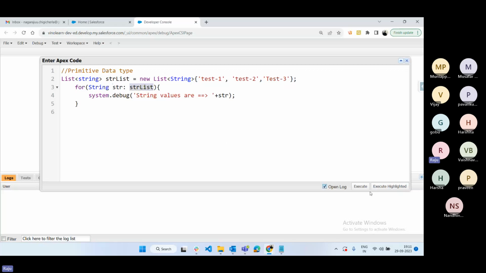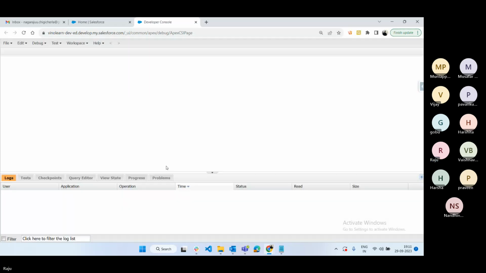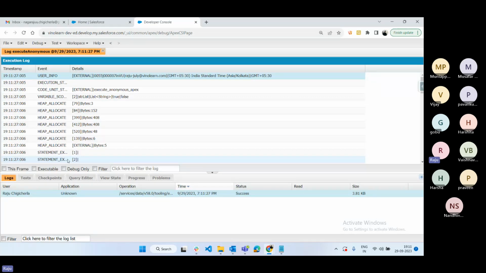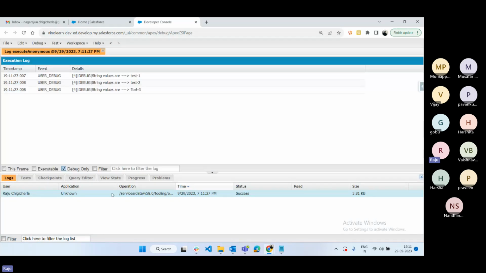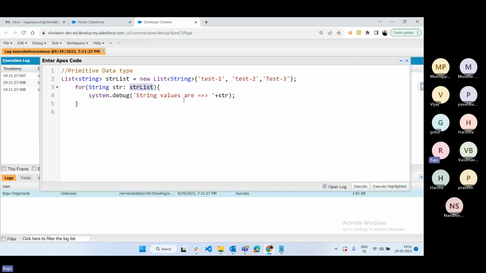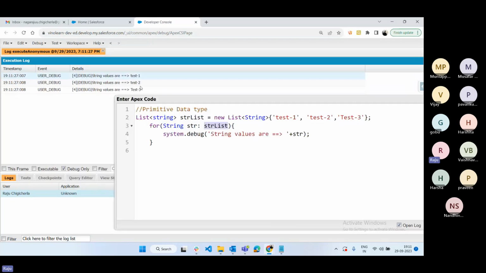Just execute this code. Execute. If you execute this code, click on debug only. See now how many times the loop is executed. Loop is executed 3 times. See now, str, first the data is available in string list. First it will check the loop, first it will get the first data, and again it will check one more data, and again it will run the third data.